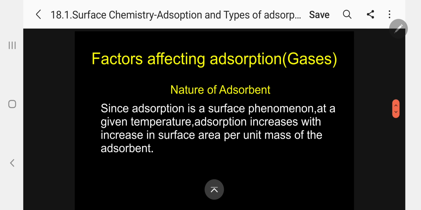Nature of adsorbent is another important factor affecting the adsorption. Since adsorption is a surface phenomenon at a given temperature, adsorption increases with increase in surface area per unit mass of the adsorbent. Please follow. Since adsorption is a surface phenomenon at a given temperature, that is the most important. Adsorption increases with increase in surface area per unit mass of the adsorbent. Kindly follow.